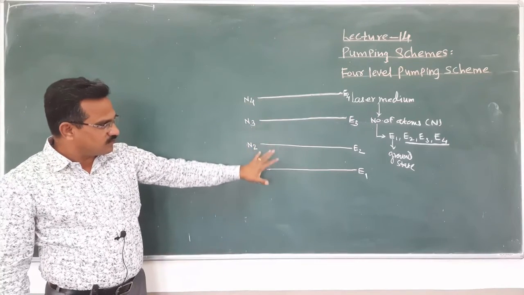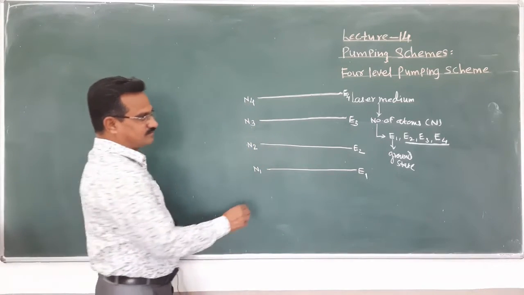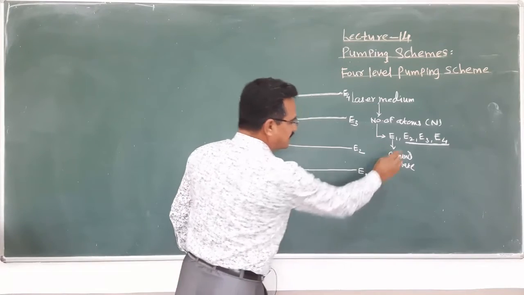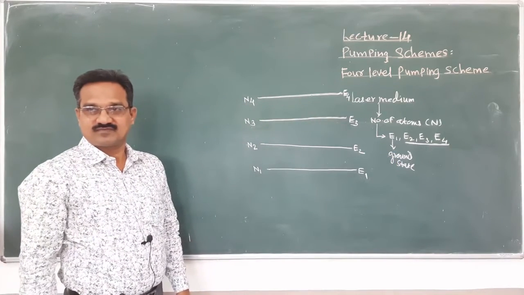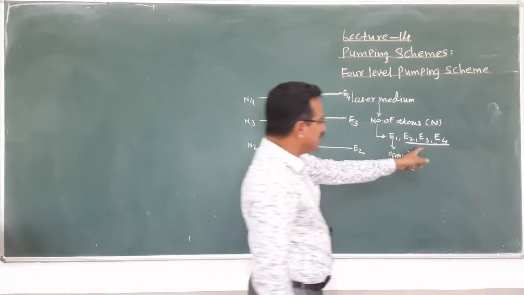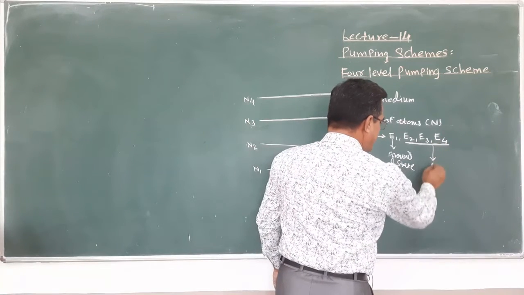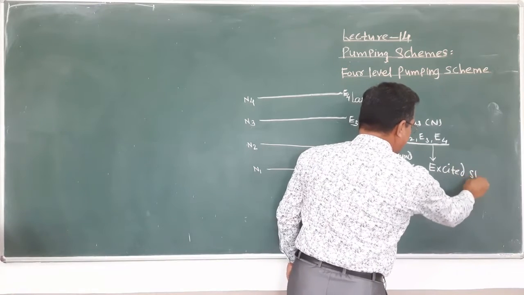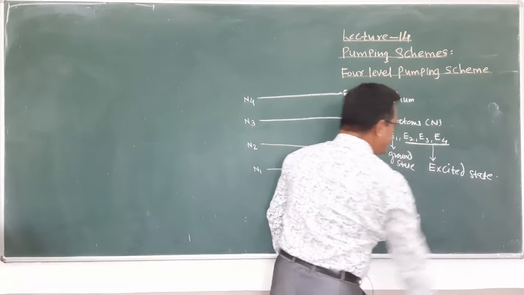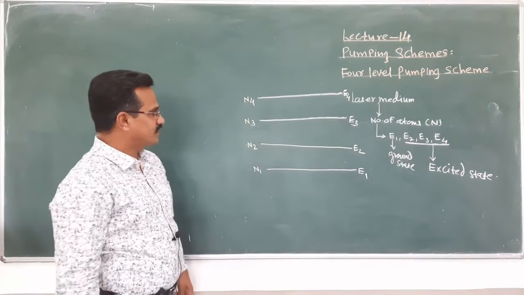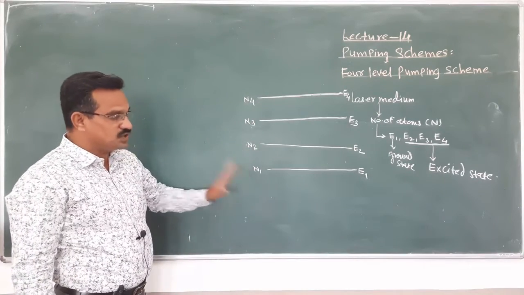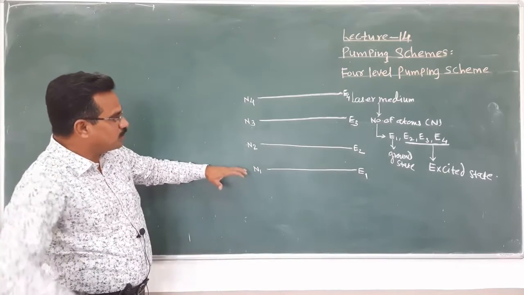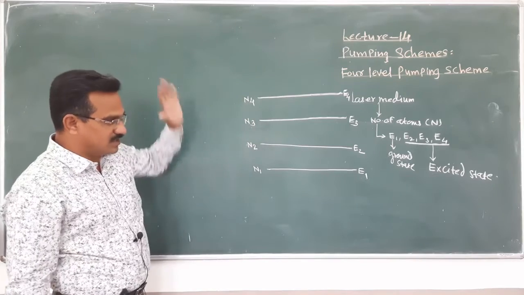Out of these four energy levels, E1 is the ground state, and E2, E3 and E4 are excited states. In addition to this, what about the population of the atoms in different energy levels?